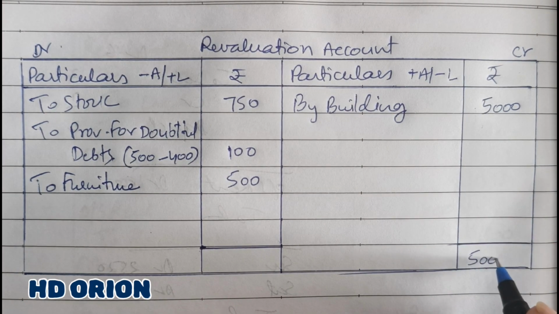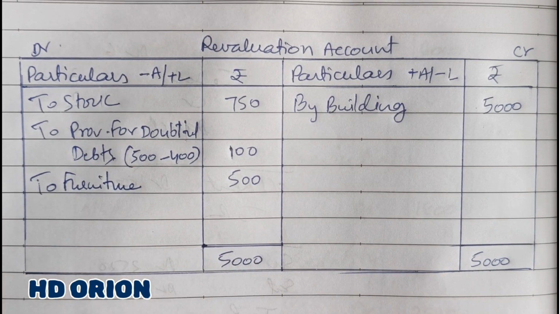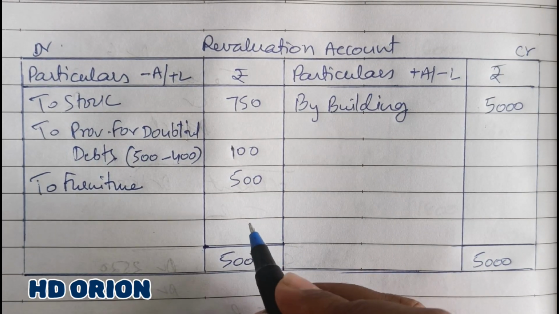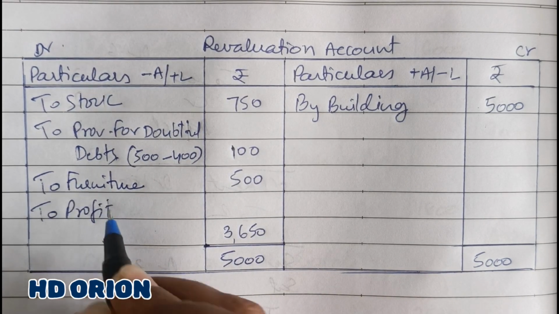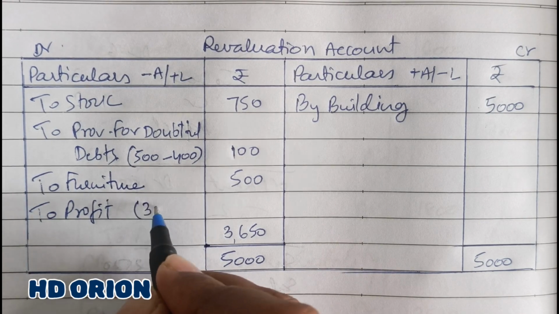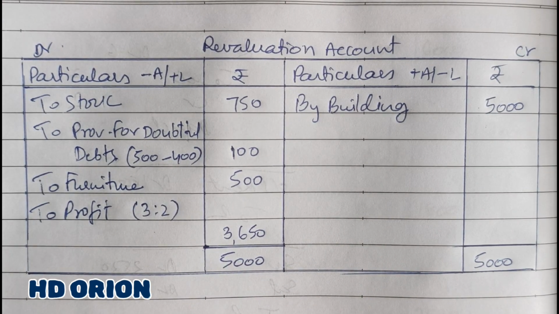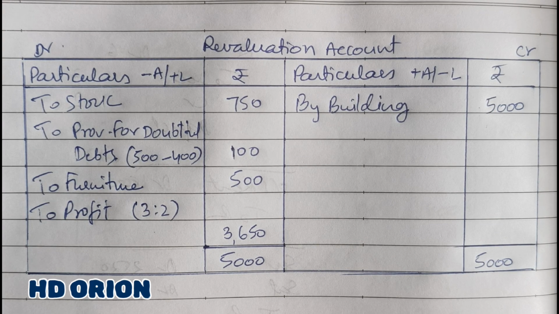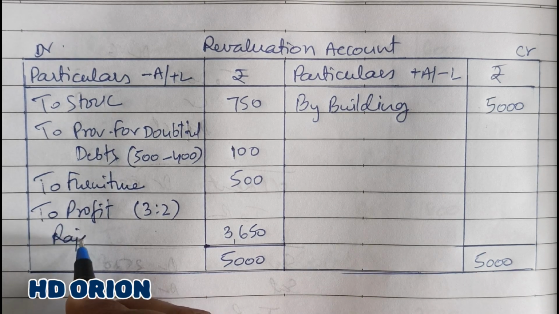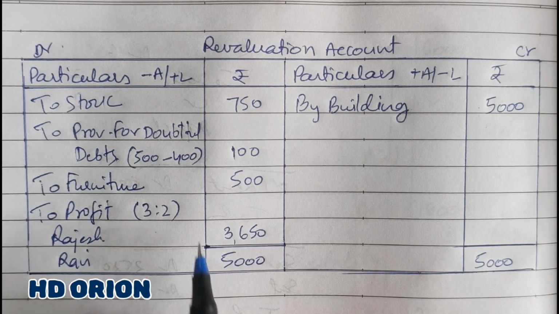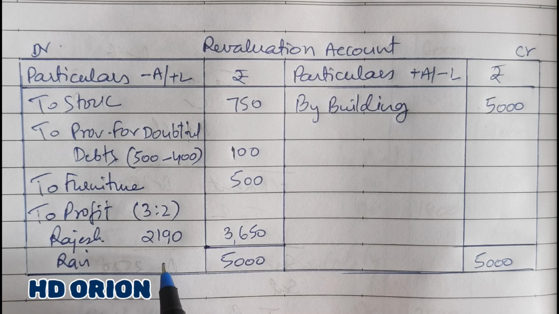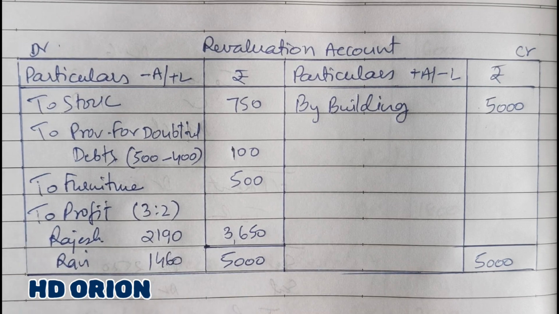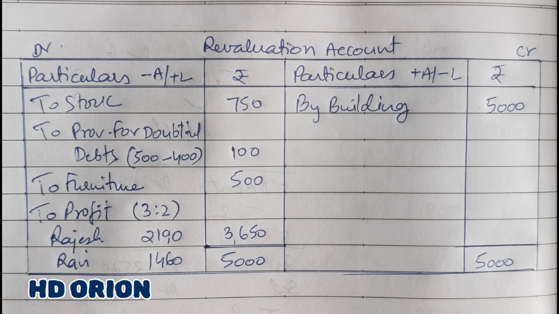Now we will determine the profit or loss on revaluation. So there is a credit balance of rupees 3,650, and this is our profit on revaluation. It will be given to the partners in their profit sharing ratio, old partners, in the ratio 3:2. So for the partner, who's the partner? Rajesh and Ravi. So when you break this, it is rupees 2,190 and rupees 1,460. Let us move on to partners capital account.